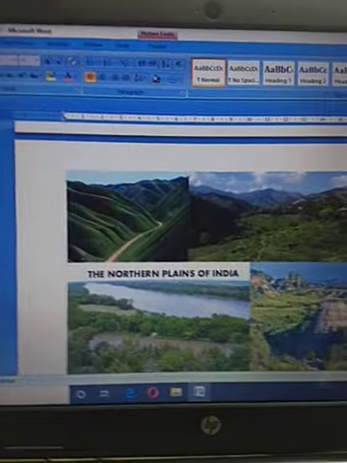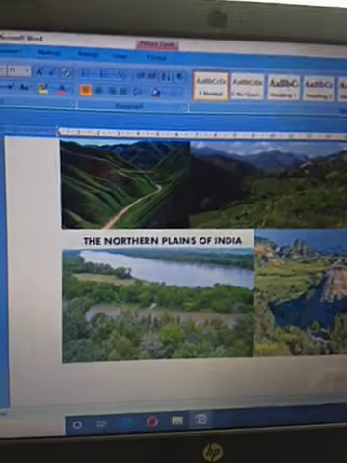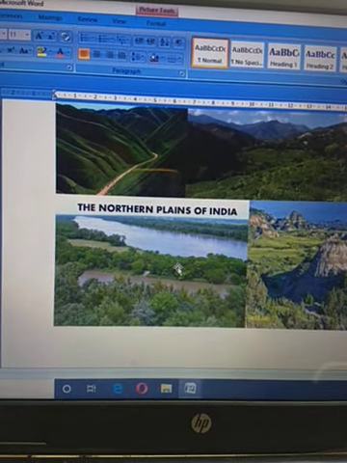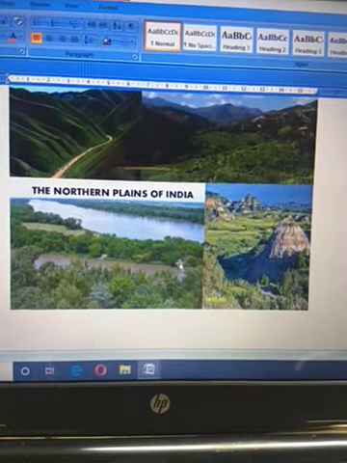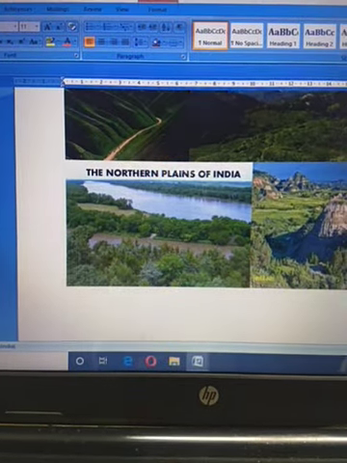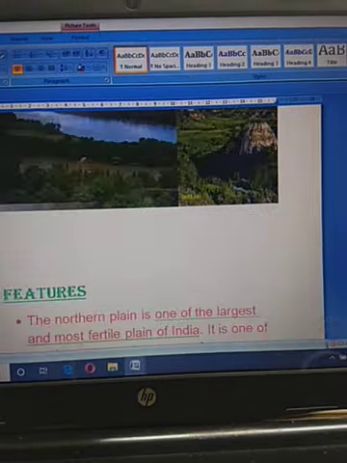Fine. This is the picture of the northern plain. Different parts: you can see here is the Punjab plain. Next one, Assam plain. And next one is of the Brahmaputra river, and that is of the Ganga plain.